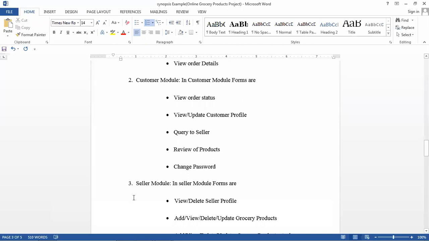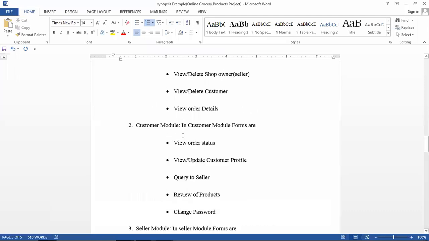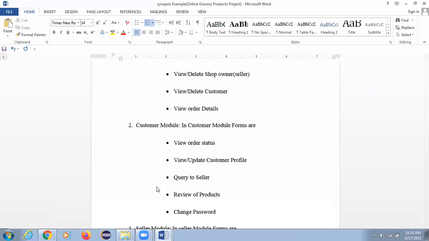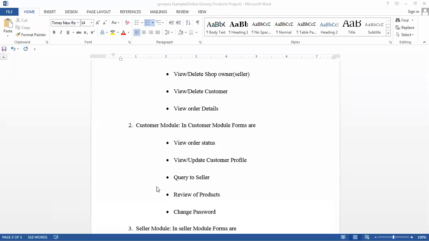The stock detail will be maintained by the seller. The seller uploads products, maintains the stock, and whatever orders come from customers will be delivered to them. In the customer module, the customer can purchase the products. After purchasing, he can make an online payment or choose cash on delivery, any option. After that he can see the status of ordered products.